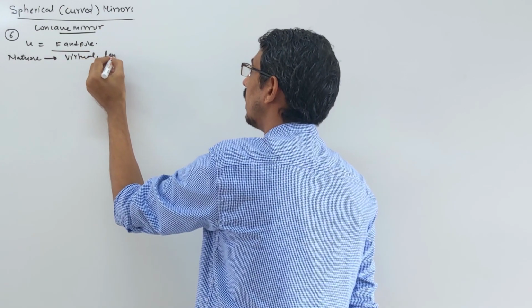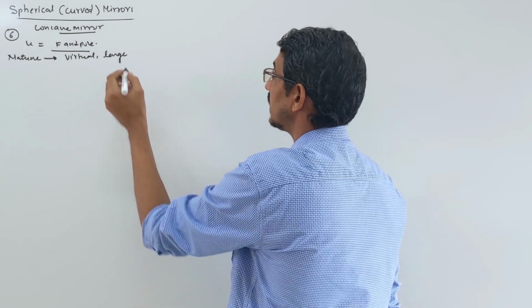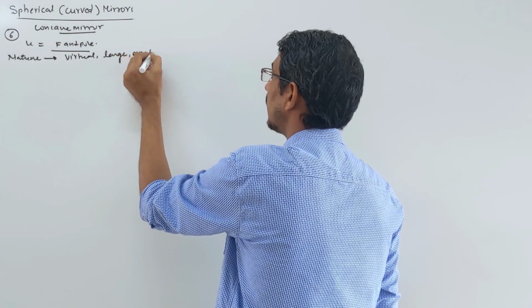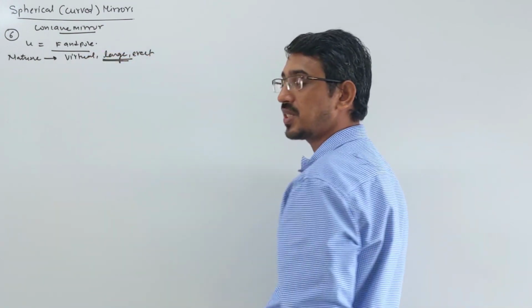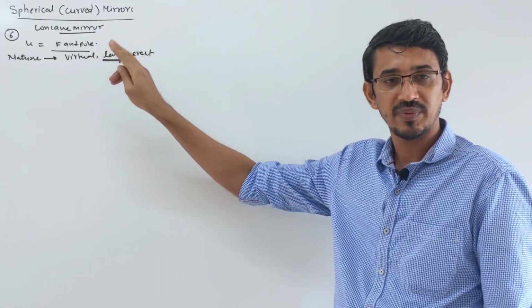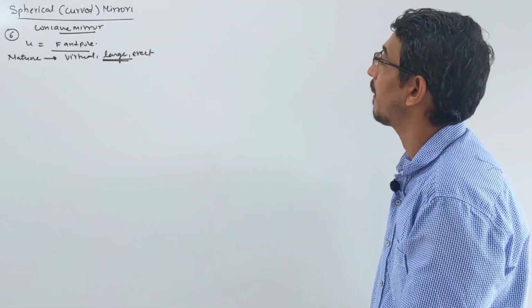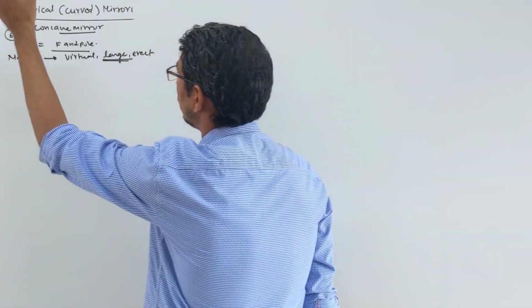Okay. It's large, or very large also. It's larger than your object always, and erect. Please correct this. I think I said by mistake small there. Okay. If I said large only, correct, then it's okay. Otherwise, if I said small, please correct it to large. Okay.